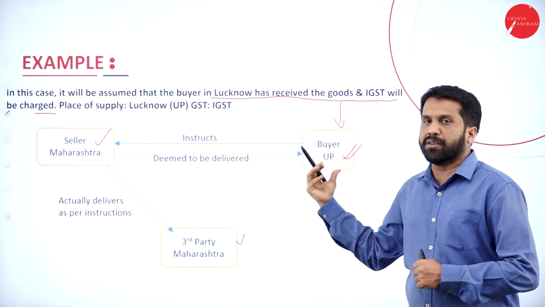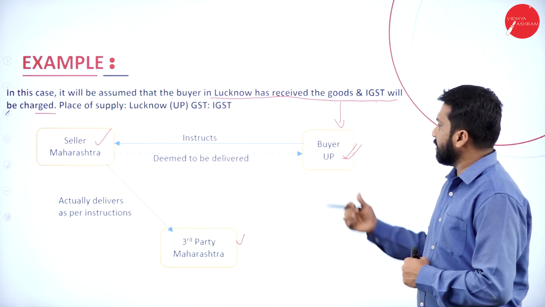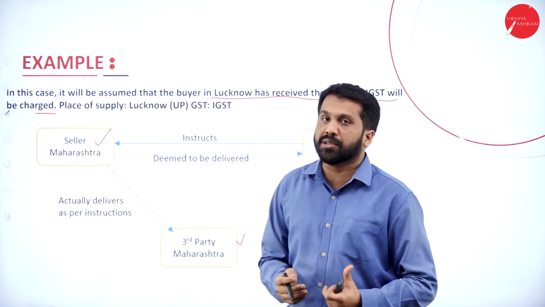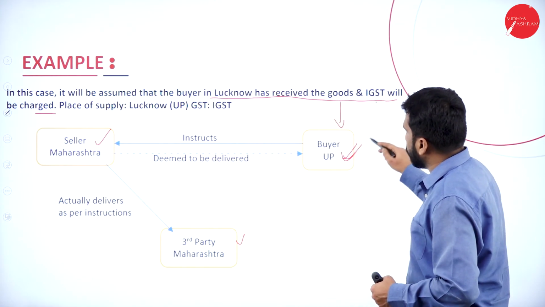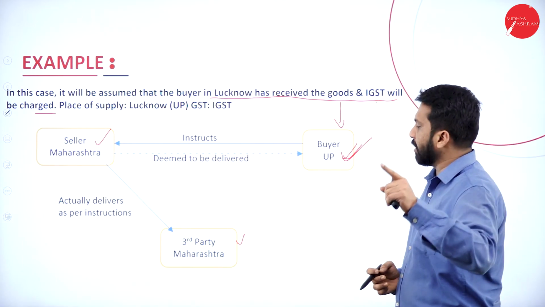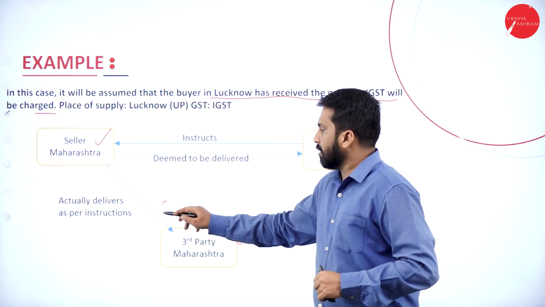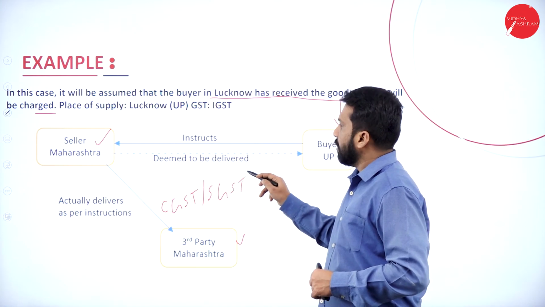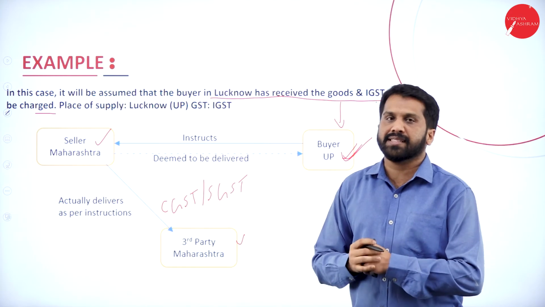So, deemed to be delivered, we assume, and it will be taxable and considered as UP. Even though goods are delivered to Maharashtra, the place of supply will be considered as UP. You can assume that it is delivered to UP. Or else, you can go as per the third party instruction and go for CGST and SGST. With assumption, you can go for this also.